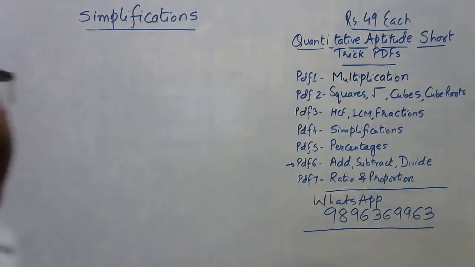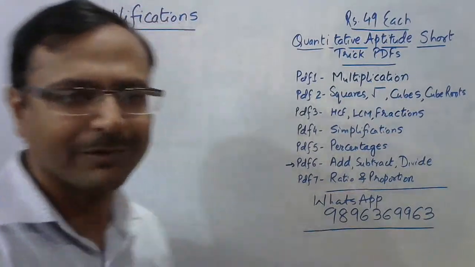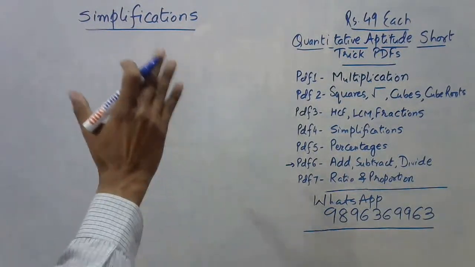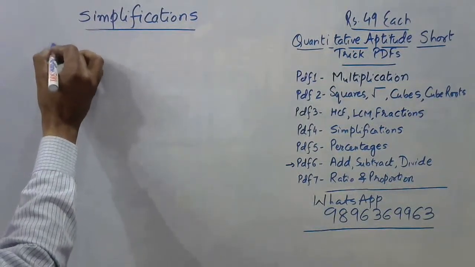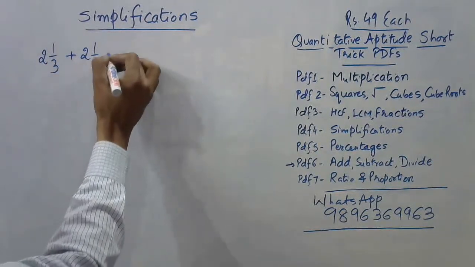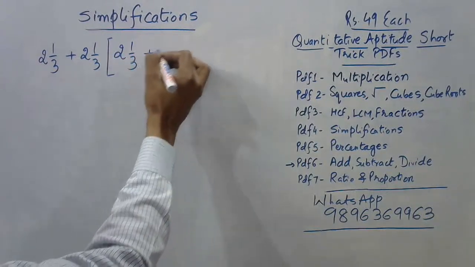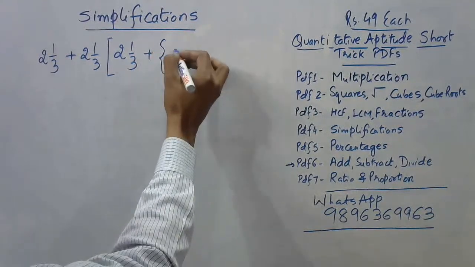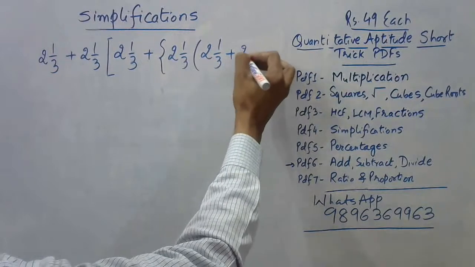So I'll restrict my live stream to 1 hour. So I won't count the number of questions which I'm giving. I'm just carrying on with the live stream. Okay. So let's have the same question in terms of mixed fractions now. This is simplification again. 2 1 by 3 plus 2 1 by 3 plus 2 1 by 3 plus, okay, we have a curly bracket, sorry, 2 1 by 3, 2 1 by 3, 2 1 by 3.